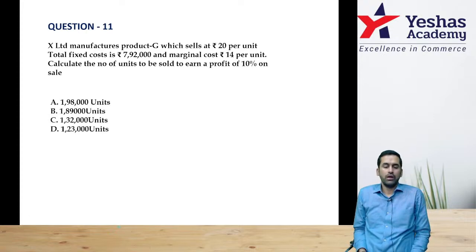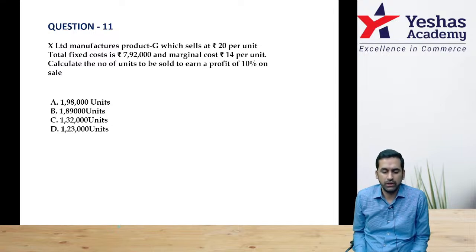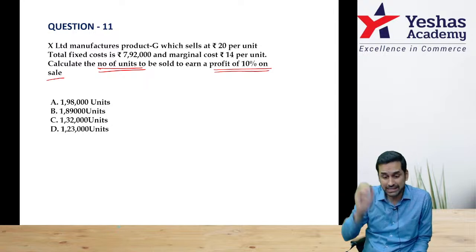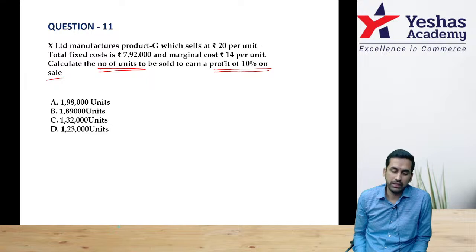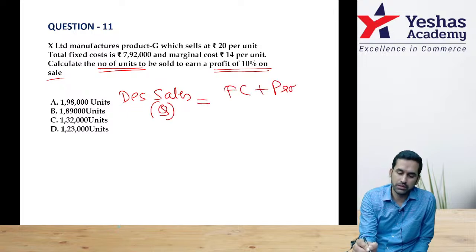Question 11. X Limited manufactures product G which sells at 20 rupee per unit. Fixed cost is given. Marginal cost means variable cost. Calculate the number of units to be sold to earn a profit of 10% on sales. Observe, they want number of units to be sold. That means they are asking you desired sales quantity is equal to fixed cost plus profit divided by contribution per unit.